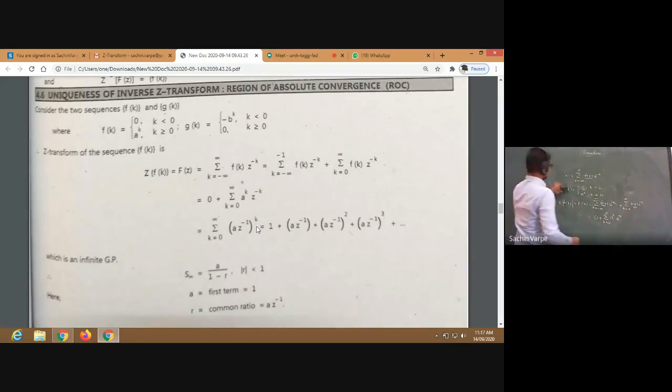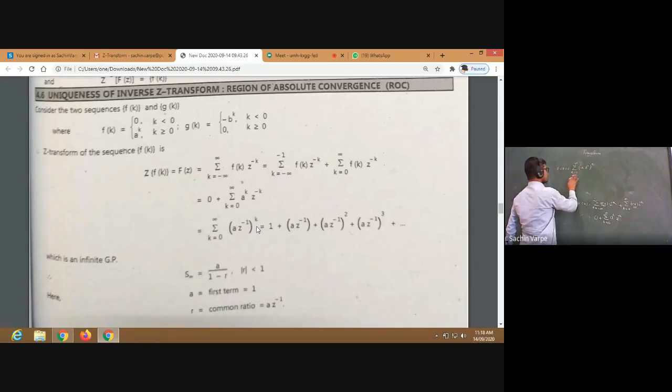Let us split the terms of this summation. Let me rewrite the summation in simplified form. When I write a raised to k z raised to minus k as a z raised to minus 1, the whole raised to k, k from 0 to infinity, it will be easy to simplify.